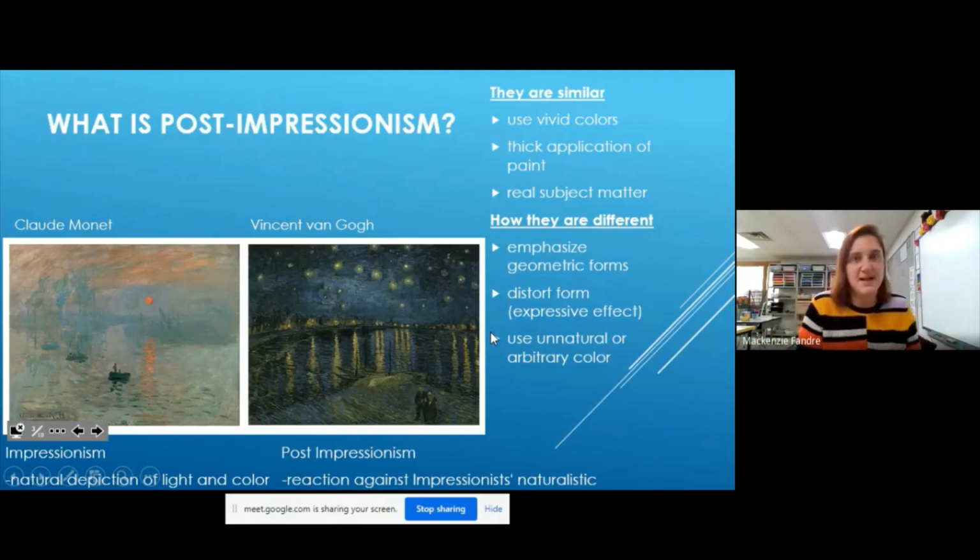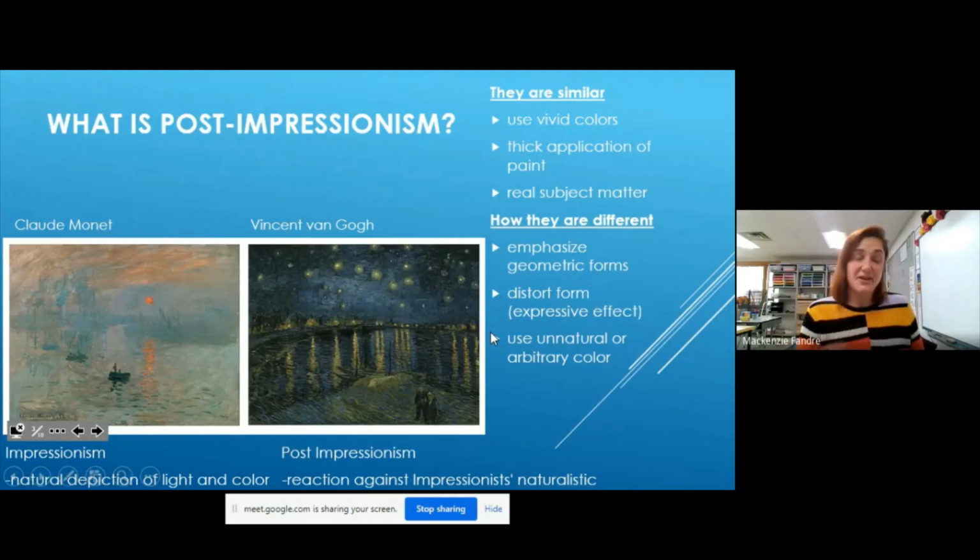So it looks a little bit more interesting and it's able to show off how it's feeling a little bit more. It's kind of when you're expressing your feelings, the whole post-impressionism was starting to express themselves more. And there's actually a style of art that we're going to hopefully talk about later in the year called Expressionism, which follows this one. So paintings get even more stretched out and emotional after a while, all right?